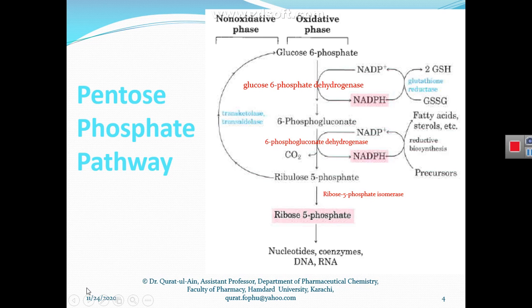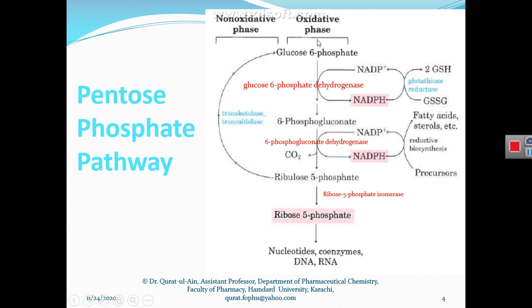As I have already told you in my previous slide, this pathway consists of two phases. One is the oxidative phase and the other is the reductive phase, or you can say the non-oxidative phase.